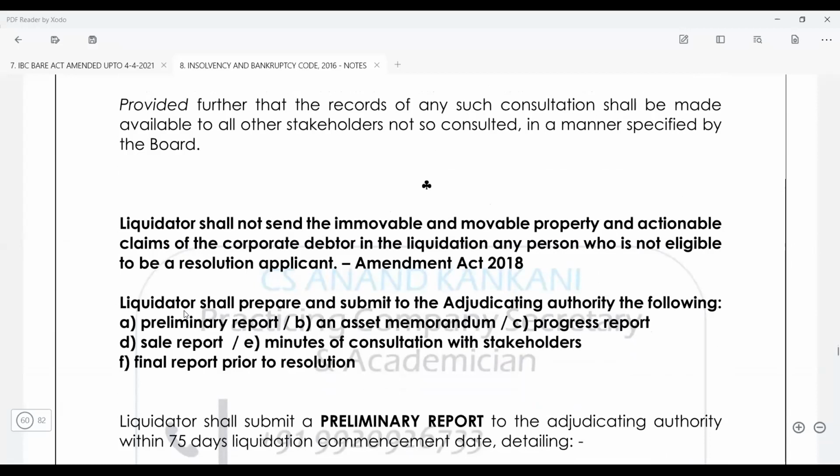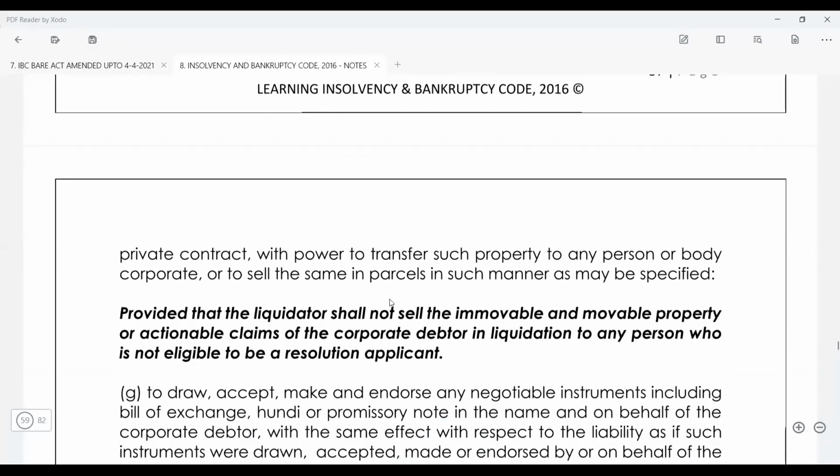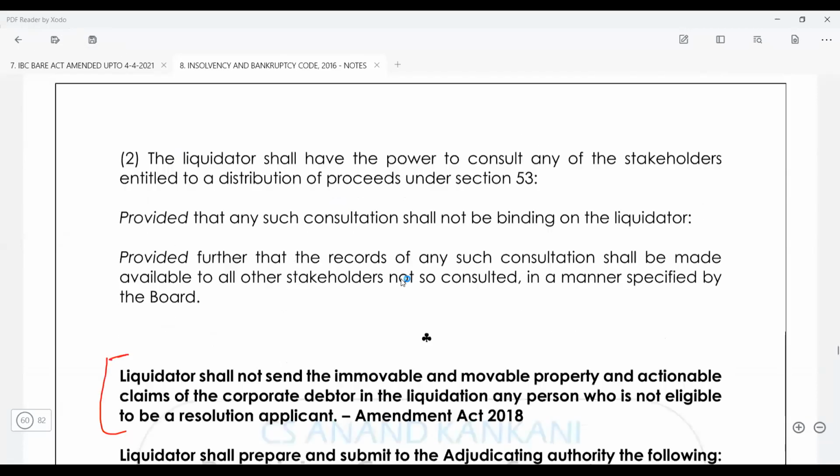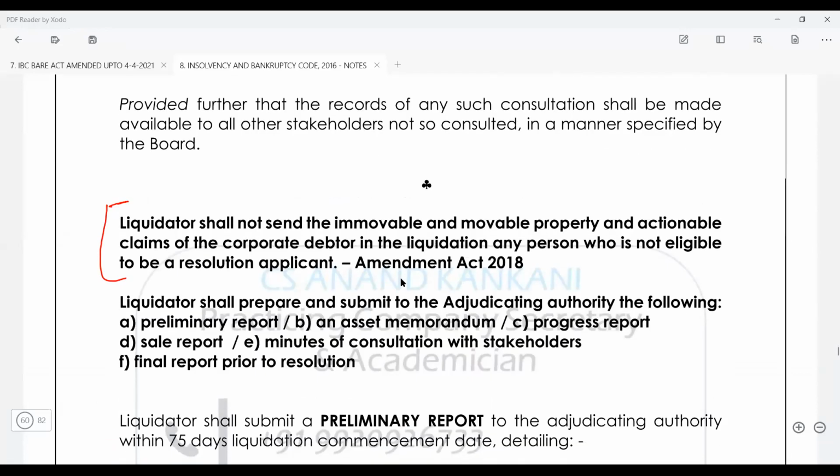Also, this is important. So this is an amendment of 2018. So this was written in bold also here, that the resolution professional, who is now the liquidator of the corporate debtor, has to ensure that in the liquidation proceeding, the assets of the corporate debtor are not sold to any such person who is not eligible to submit the resolution plan.